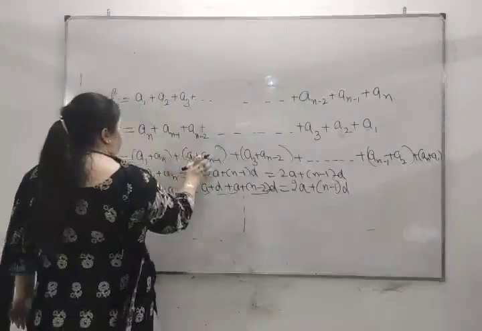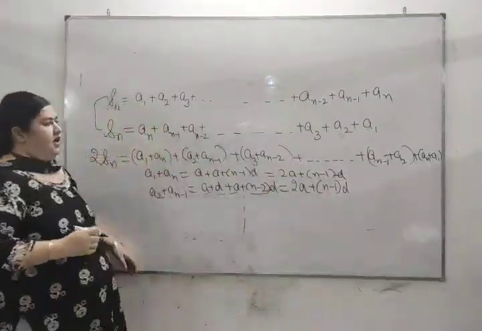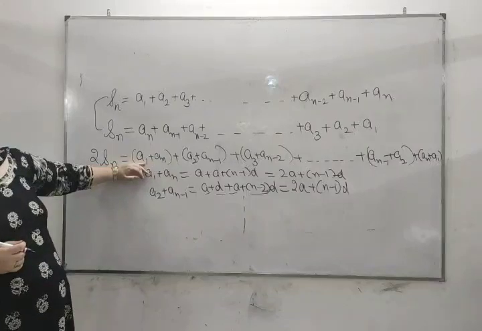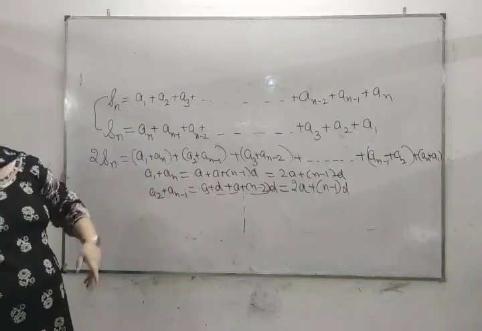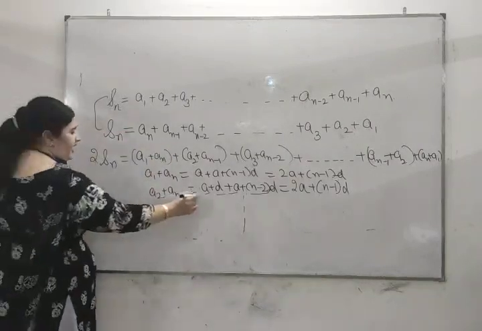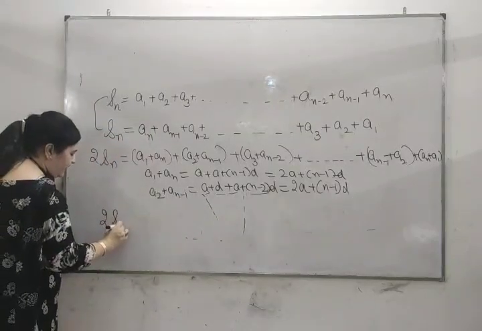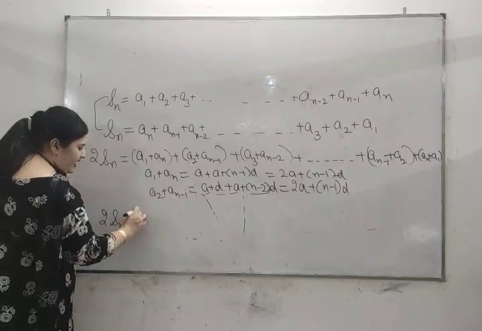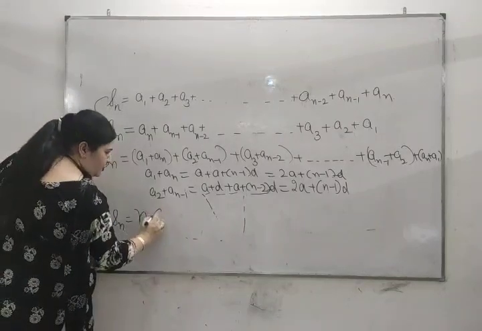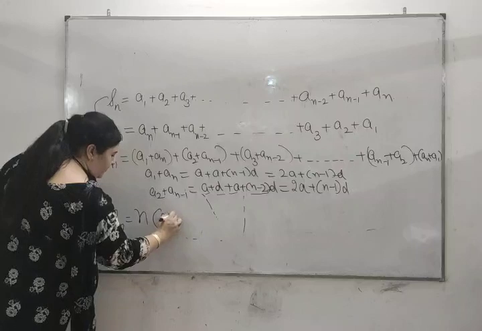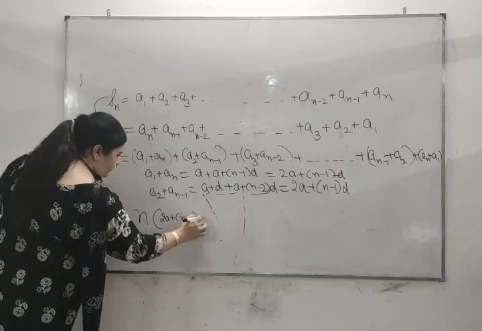And how many times is this term appearing? We have started from a1 until an. That is, this term is repeating n times. So 2Sn is equal to n times 2a plus n minus 1d.